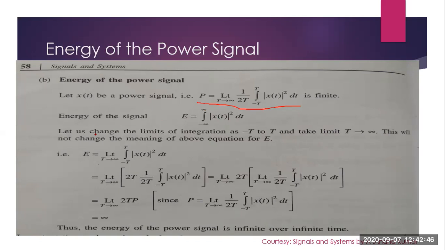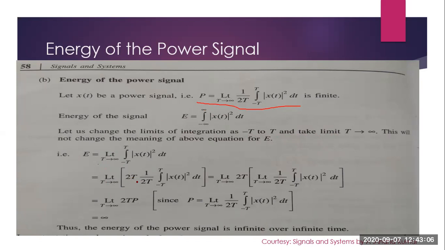Now let us change the limit to minus t to t and take limit t tends to infinity. So E will be equal to limit t tends to infinity integral minus t to t x of t whole square dt. That is limit t tends to infinity, multiply and divide with 2t.